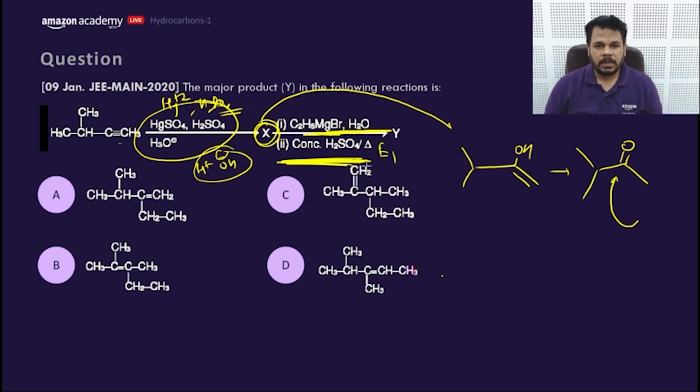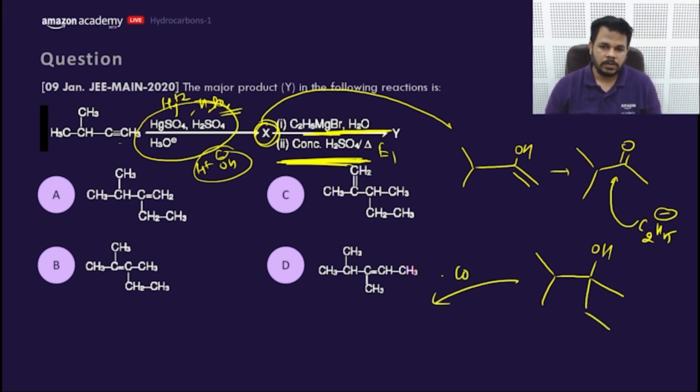Now this C2H5O minus will attack and form a 3-degree alcohol here. And now this alcohol in presence of concentrated H2SO4 will give what? Even elimination.